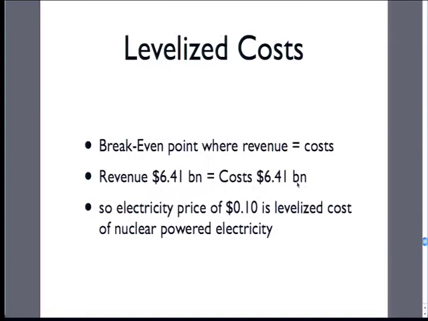But what's interesting right here is this electricity cost. And this is something I want to motivate. It's not so much in the book, but I think it's an important policy thing for you guys to know about called levelized cost. So we sum up all the costs and benefits, and figure out at what price of electricity the net present value equals 0. Because we need to make choices about where to get our electricity from.